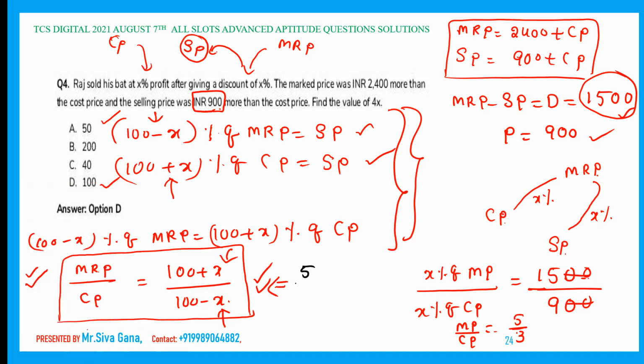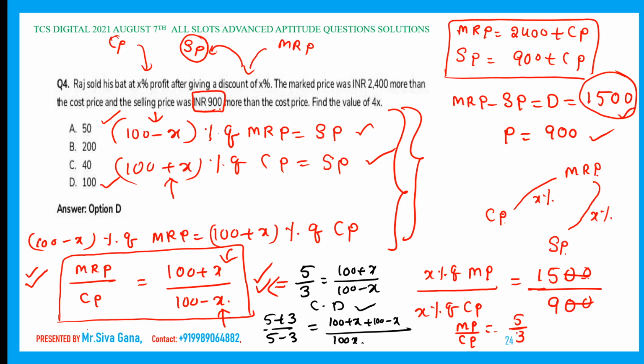Which is nothing but 5 by 3 is equal to 100 plus x divided by 100 minus x. Now, using the componendo and dividendo rule, we can easily solve: 5 plus 3 divided by 5 minus 3 is equal to 100 plus x plus 100 minus x divided by 100 plus x minus 100 plus x.